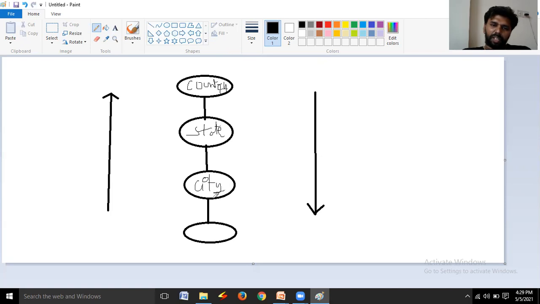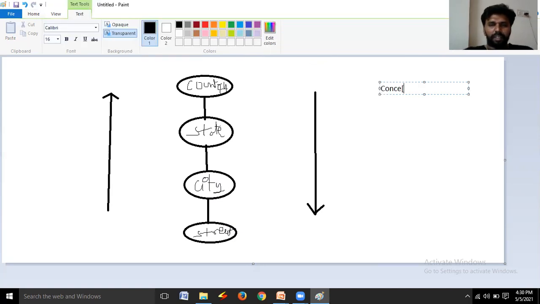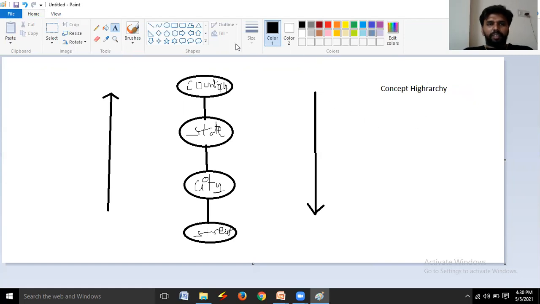And the next level is what? Street. Hope all of you remember this concept. This is called concept hierarchy. In concept hierarchy, we are representing generalization as well as specialization.